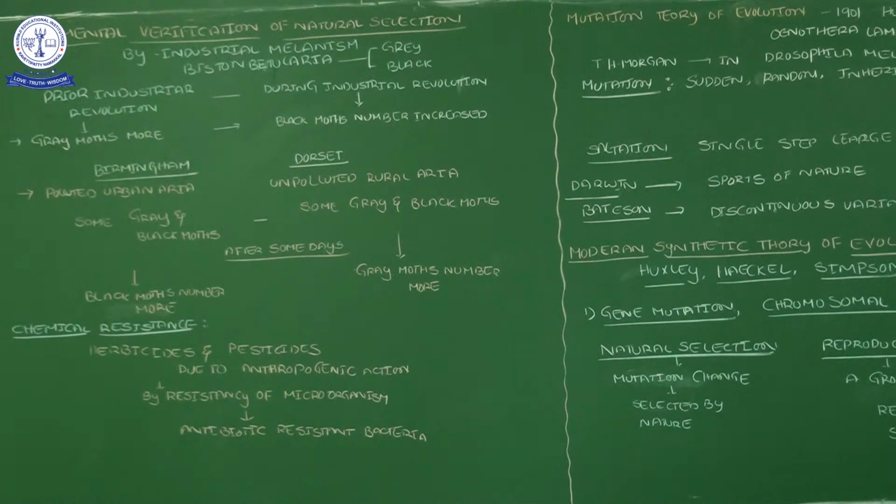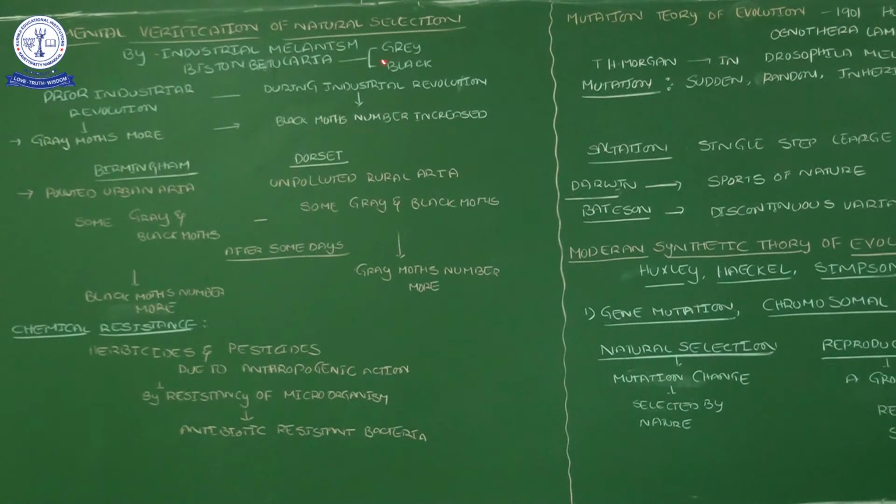For that they did one experiment. When they started the experiment they took some grey color moths and some black color moths. For example, they took 200 grey color moths and 200 black color moths. Just imagine, the number is not accurate, I am saying it for the experiment. So grey moths are 200 and black moths are 200.